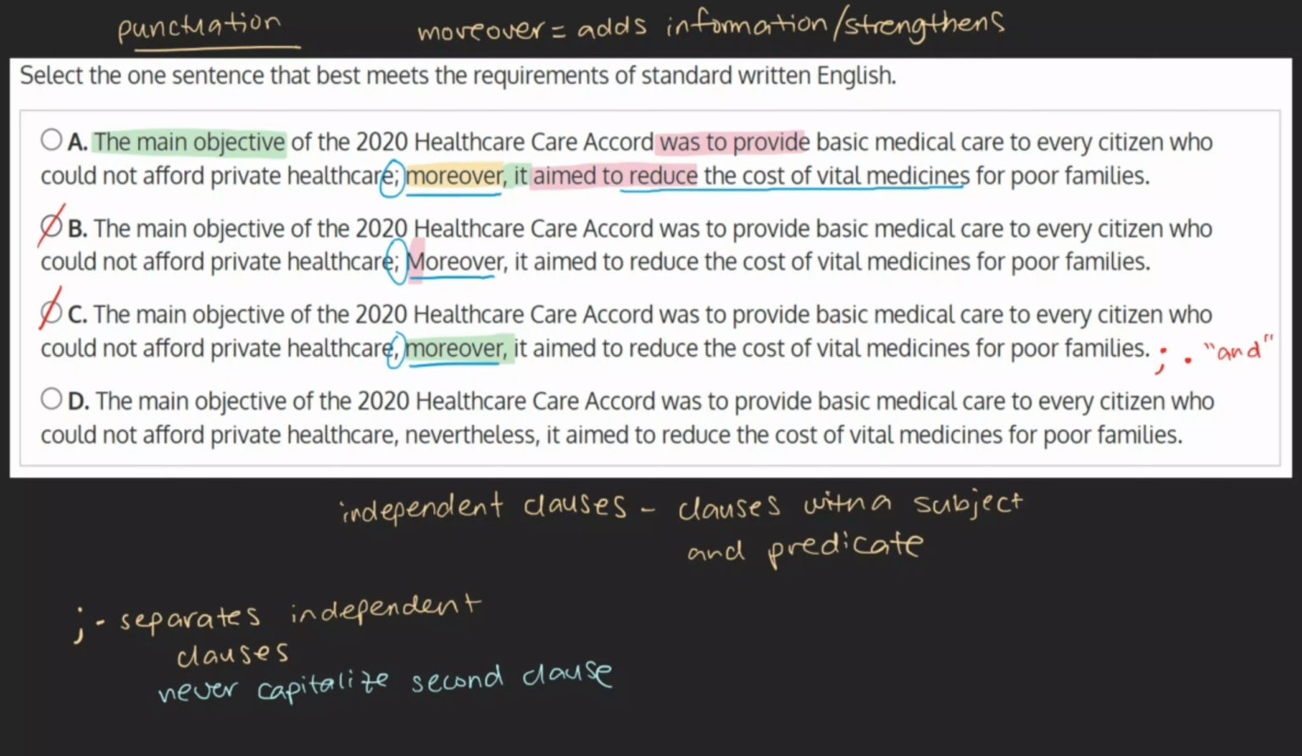And D. Separating with a comma and using nevertheless as a conjunction. We've already established that a comma is insufficient here. But even if this choice used a semicolon, we would have to mark it off for its usage of nevertheless. Nevertheless is used when describing something that happened even though something else might have stopped it. However, we don't see that here, as nothing in the first clause indicates that what happened in the second clause, aiming to reduce the cost of vital medicines, would have been stopped. Based on both of these reasons, we can mark this choice as incorrect and mark our original answer, choice A, as our final answer.